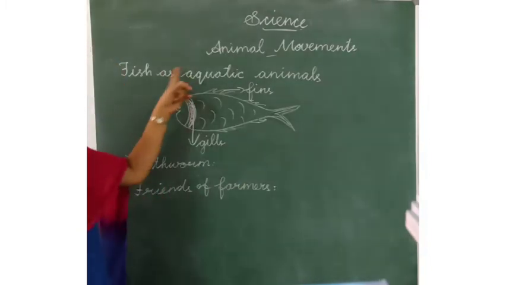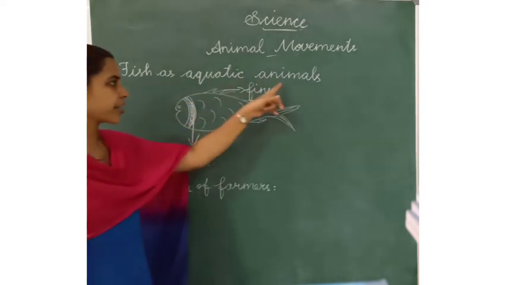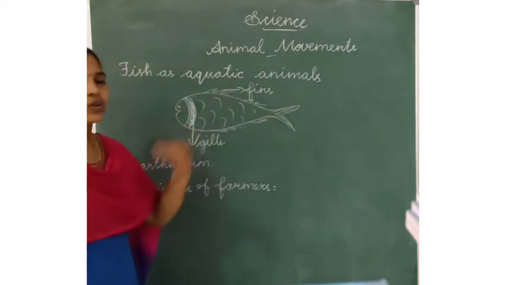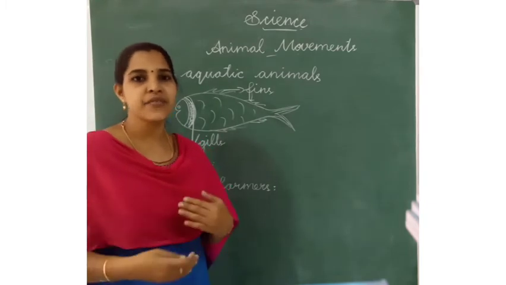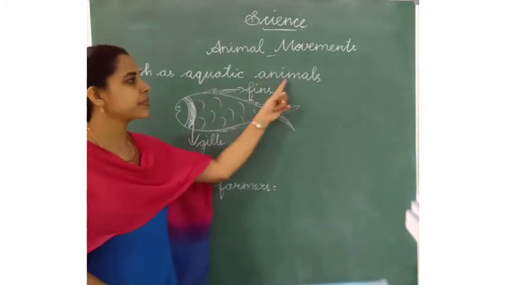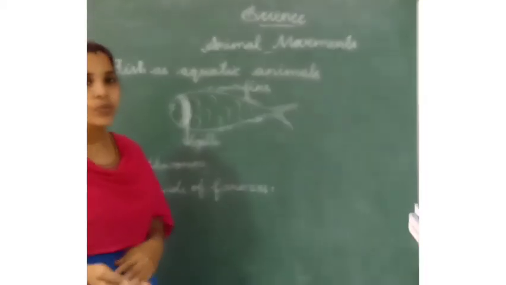Listen children, next lesson is animal movements: fish and aquatic animals. What is the meaning of aquatic? Aquatic animals means animals that live in water. Aquatic plants means plants that live in water. Aquatic animals have two different types: one is vertebrates, another one is invertebrates.